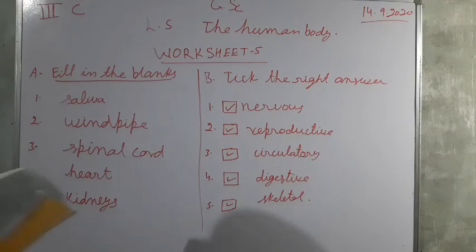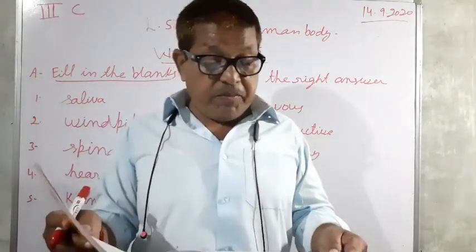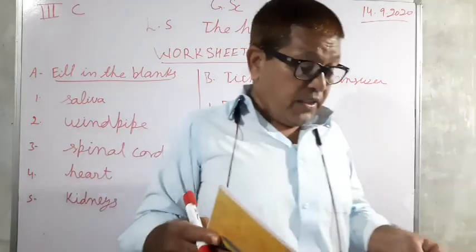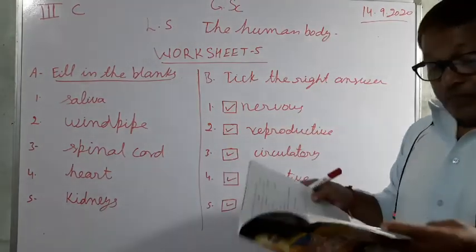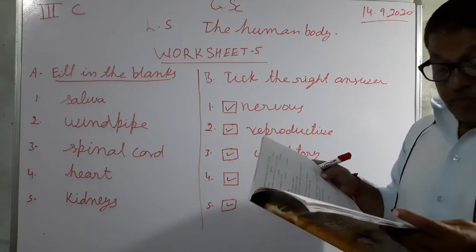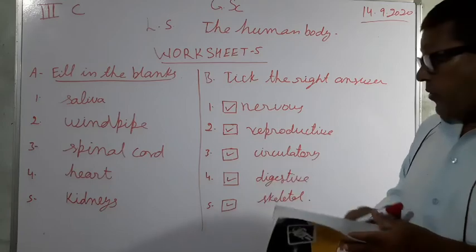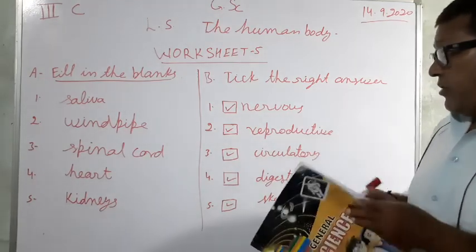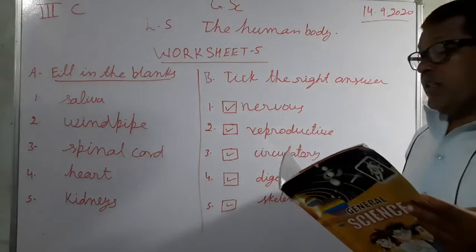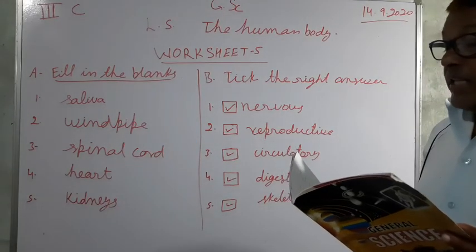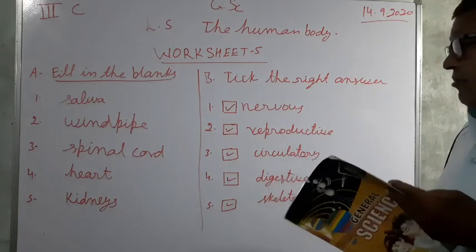So once again I am reading. Tick the right answer. This system gives message to the brain. So the correct one is the nervous system, it is written here. Second, this system helps men and women to have young ones. So here the reproductive system is the correct answer. And third, this system carries blood to all parts of the body. So three options are given: circulatory, digestive, and nervous. So you have to take the circulatory system.